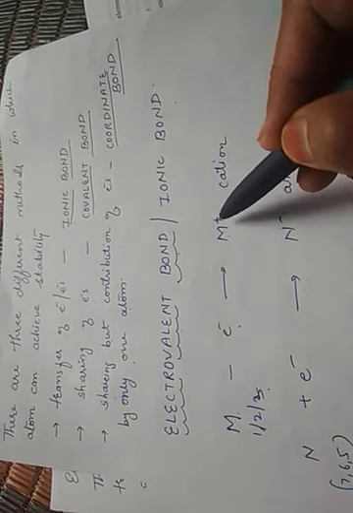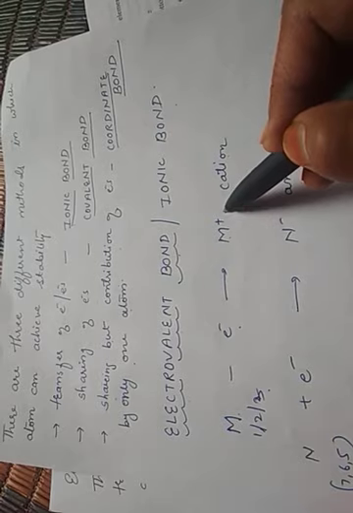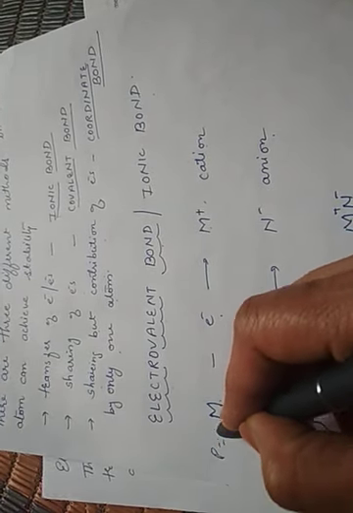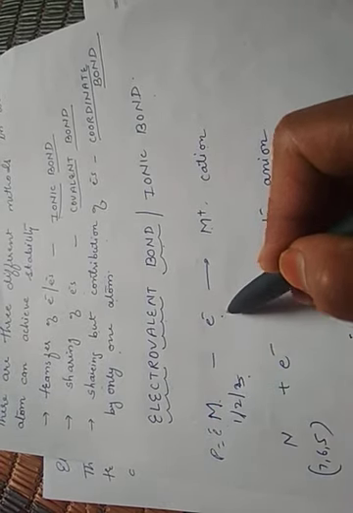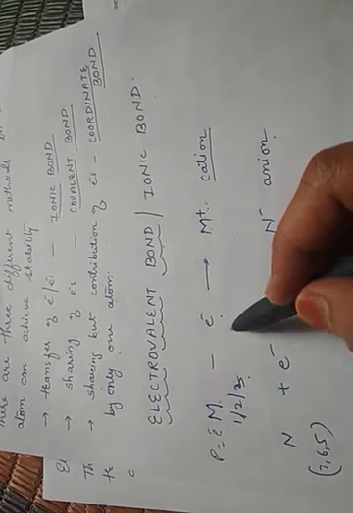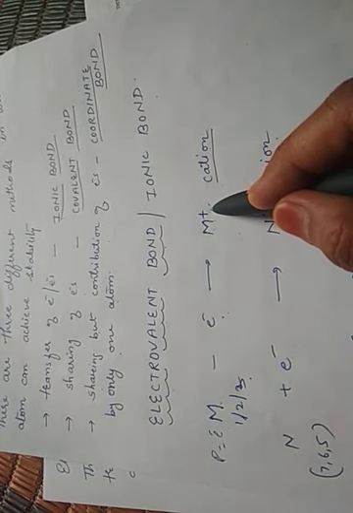They form the cation. Now why is the cation formed? Because in an atom the number of electrons and protons is always equal. When the electron is donated, the number of protons increases as compared with the number of electrons. Thus the atom does not remain neutral, but acquires a positive charge. That positively charged atom is called a cation. So metals always form cations by the loss of electrons, by donating electrons.